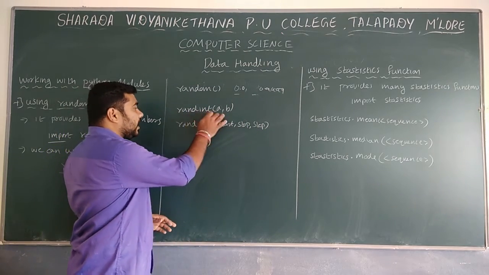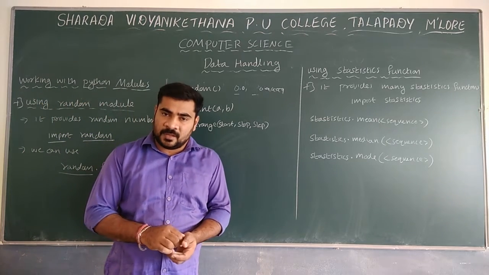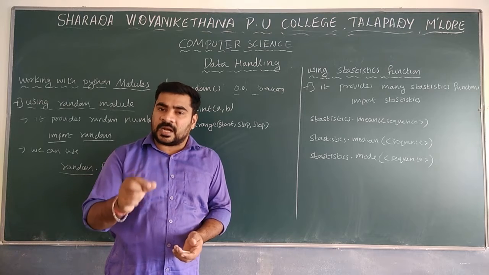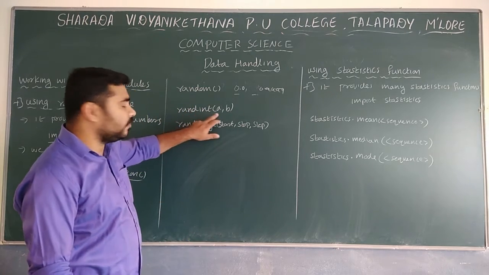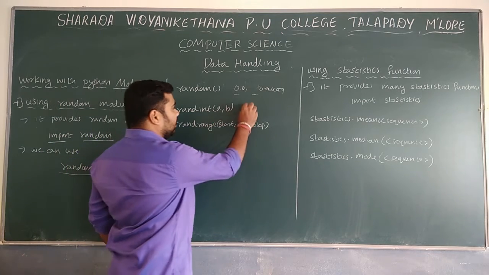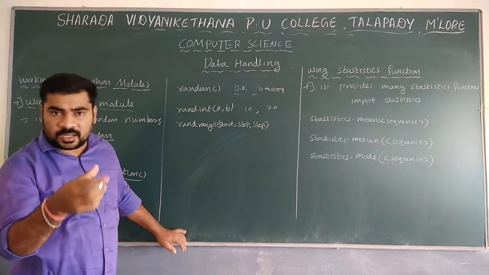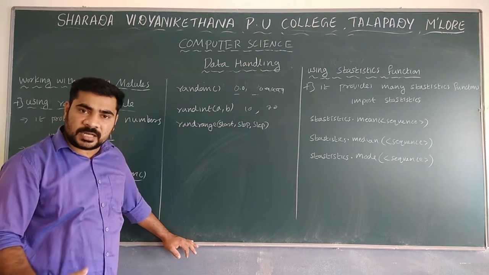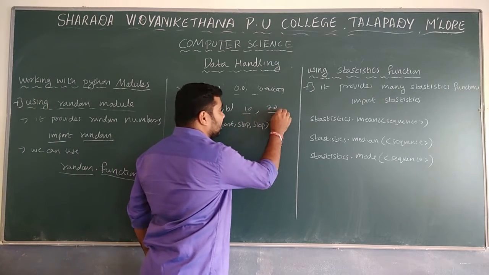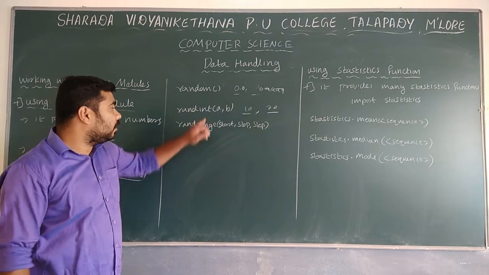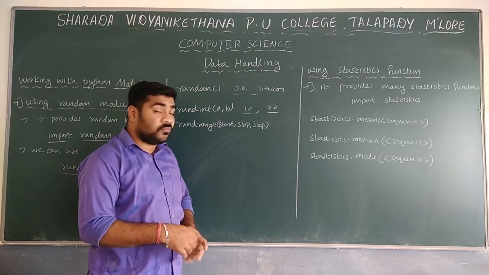The next one is randint. Randint is used to generate random numbers within a range. Whenever a range is given, if you want to display random numbers in between that range, then we can use randint(a, b). If a is 10 and b is 20, then numbers from 10 to 20 will be generated. And remember, in this case, 10 and 20 both are inclusive. Lower limit a and upper limit b both are inclusive in case of randint.